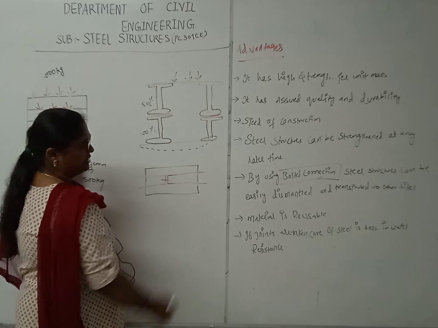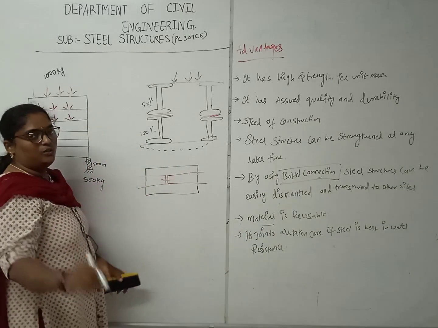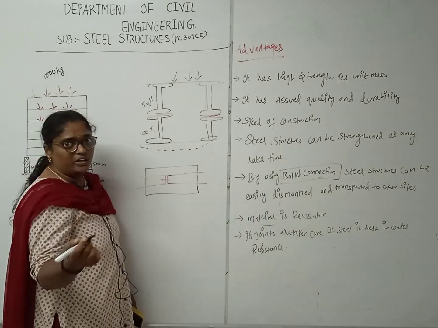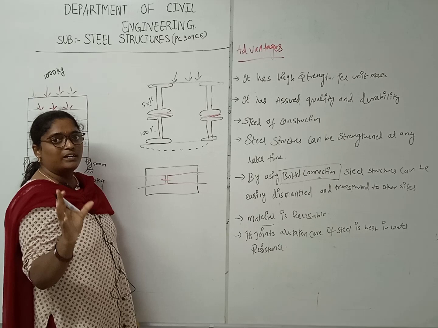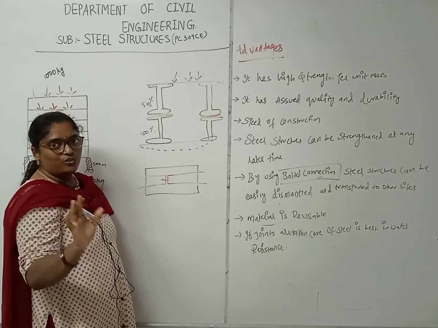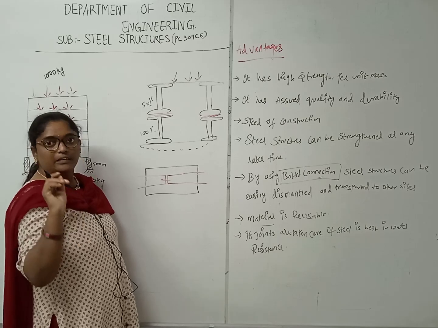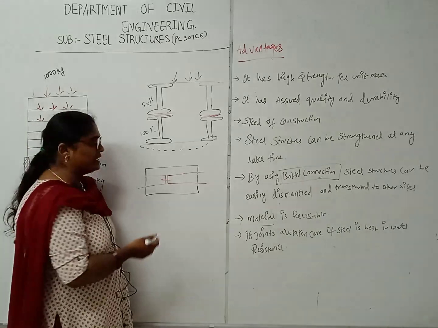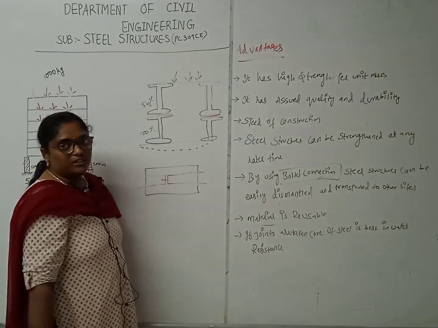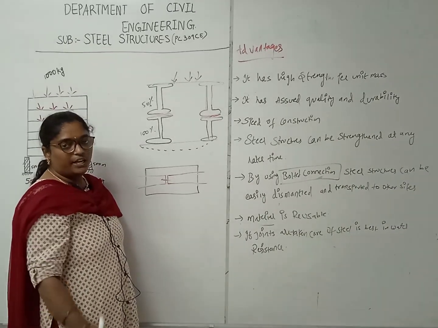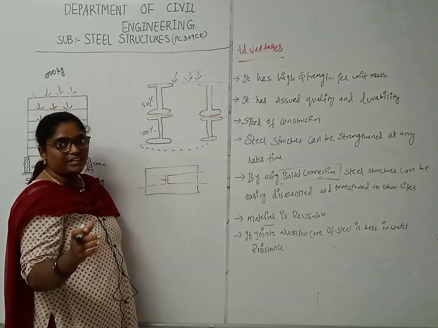Next one, the material is reusable. In comparison with concrete structures, whenever we go for dismantling, whatever concrete is there is of no use because of its hardening property. But in the case of steel, which is an alloy of iron, obviously it will be prone to corrosion.